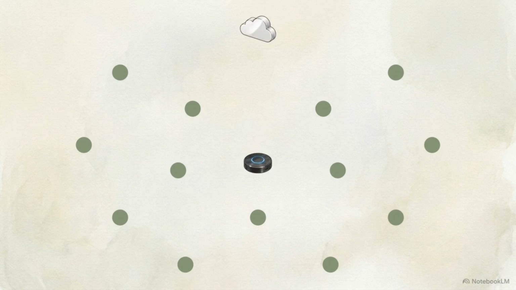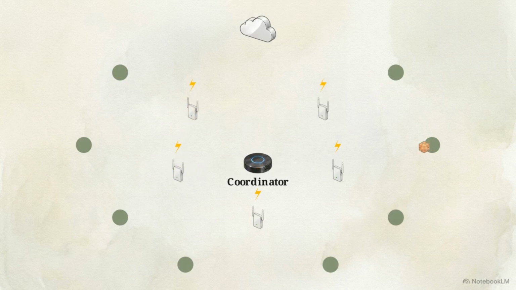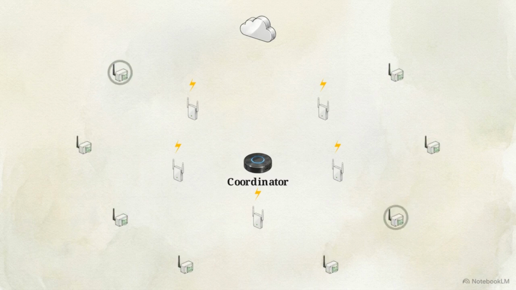The network relies on 3 specific hardware roles. At the center is the Zigbee coordinator. This root node manages the entire network and acts as the bridge back to a central server or the wider internet. Next are the Zigbee routers. These intermediate nodes must remain continuously powered, as their job is to receive and bounce the signal further down the chain. Finally, there are the Zigbee end devices.